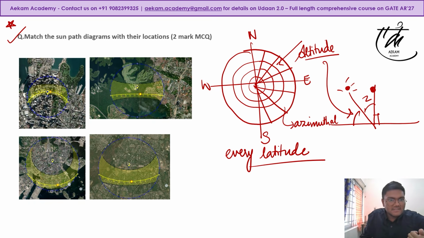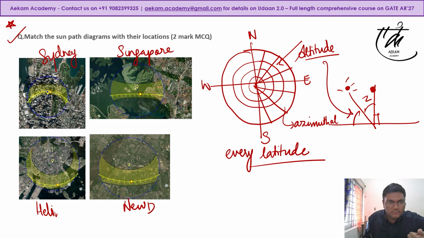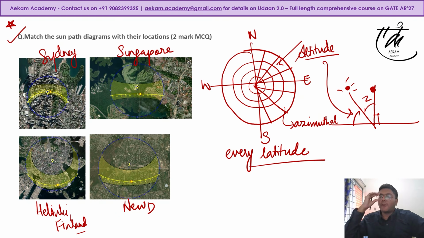Sydney. This is Sydney, Singapore, New Delhi, and Helsinki. This is Finland. Again, they have been generous enough to give you a city that was asked in urban planning as previous questions. So if you have done PYQ, you must know Helsinki is located in Finland. Finland is above the temperate zone, so more towards the pole, right? The moment you see Sydney, your mind should be that your sun path goes across north.